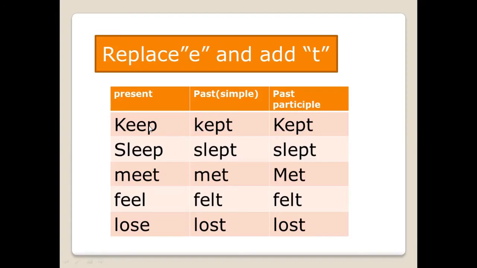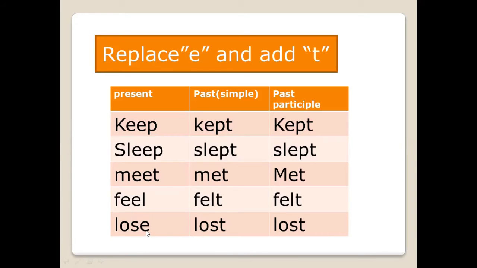Now here, keep. Here, double E, so we have to remove one E. Then we have to add T. Remove one E: K-E-P. Then add T: kept. Keep, kept, kept. Sleep, slept, slept. Meet, met, met. Feel, felt, felt.